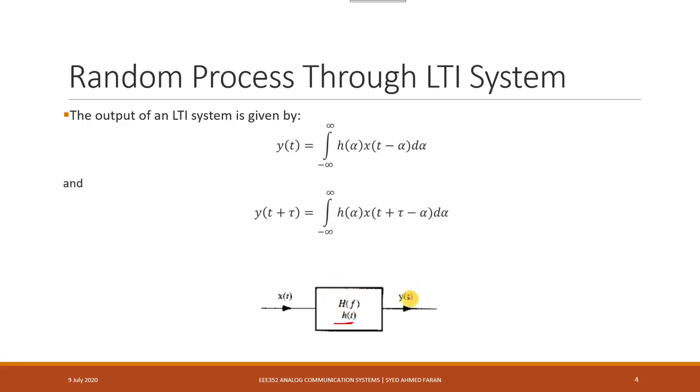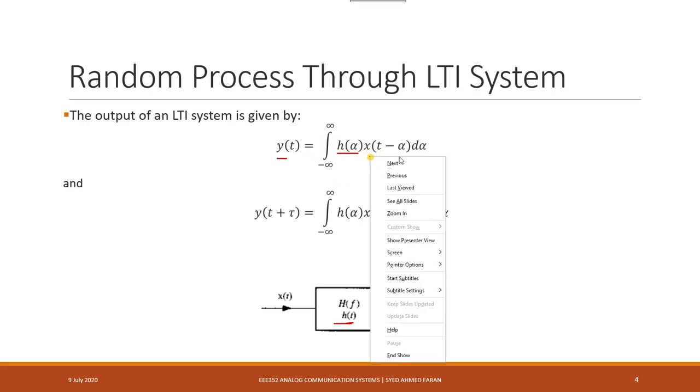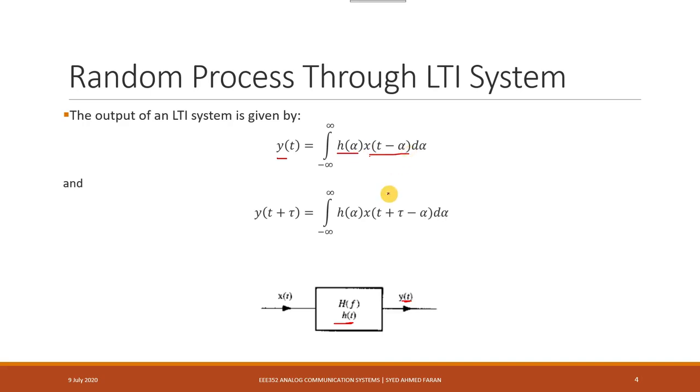This simple computation gives us the output signal. If you want to calculate the output at some specific time, just replace t with t plus tau.